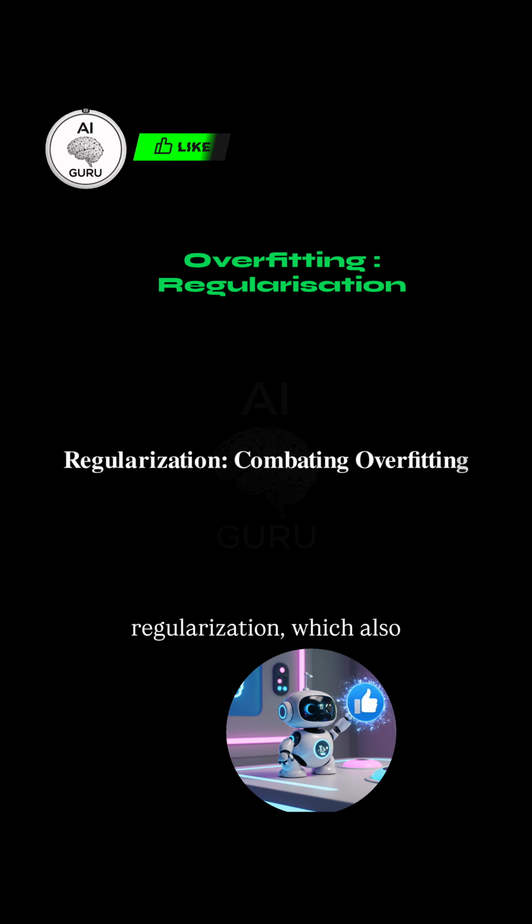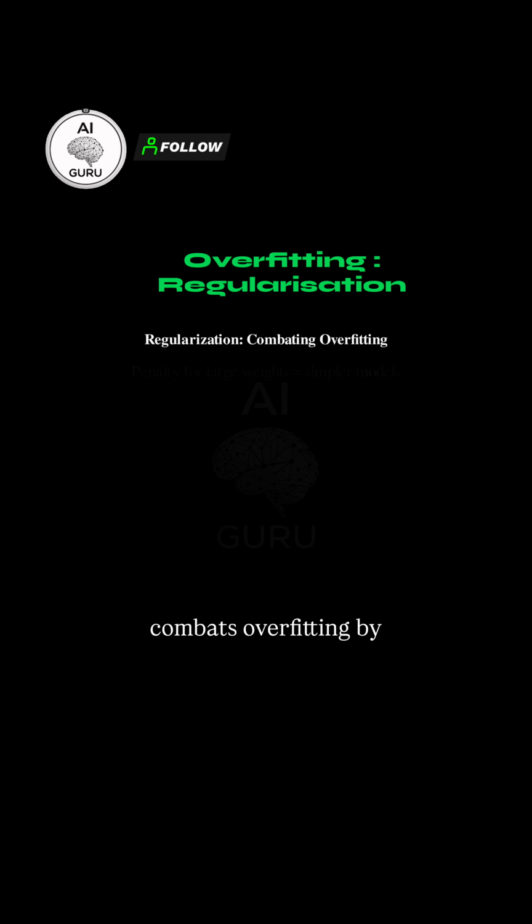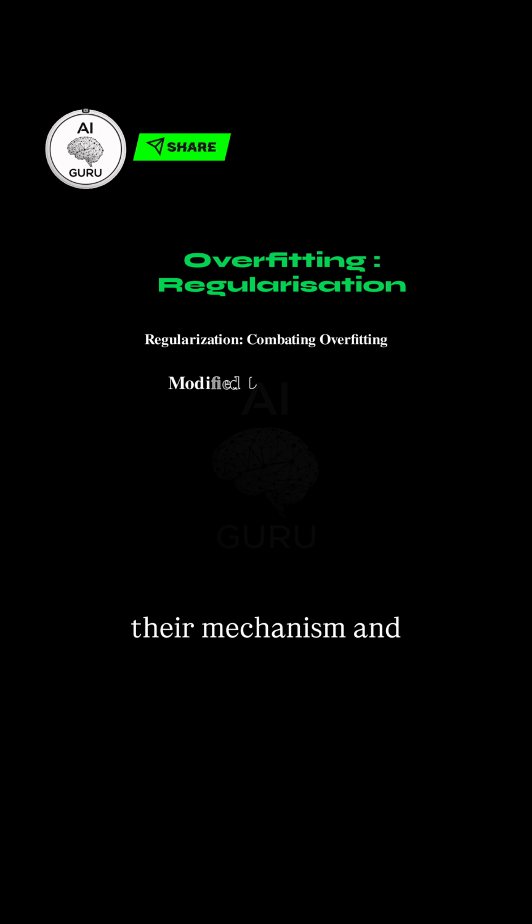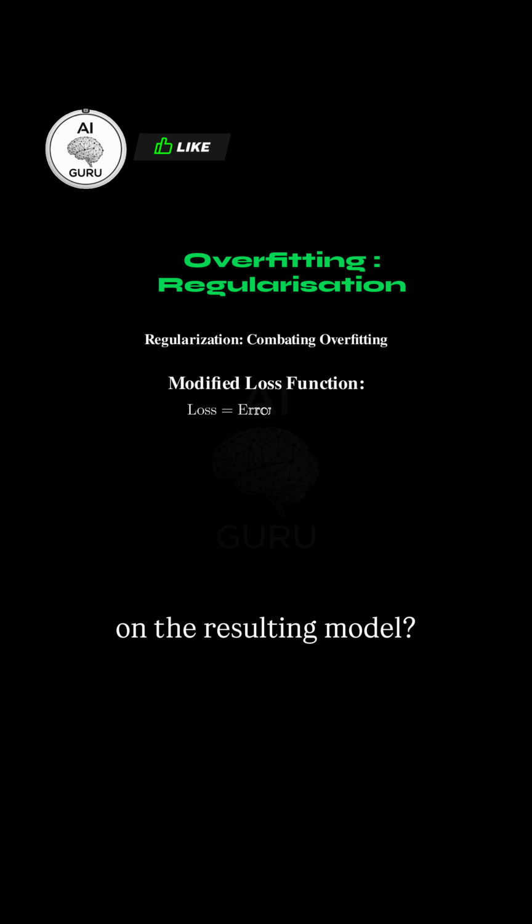Finally, let's cover regularization, which also combats overfitting by applying a penalty. How do L1 and L2 regularization differ in their mechanism and their effect on the resulting model?